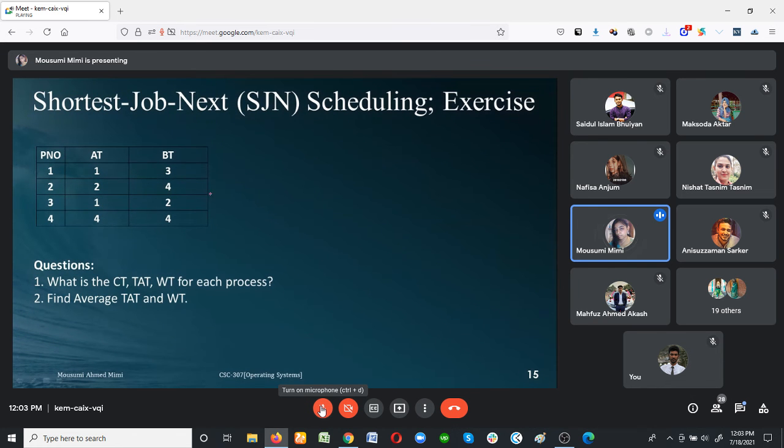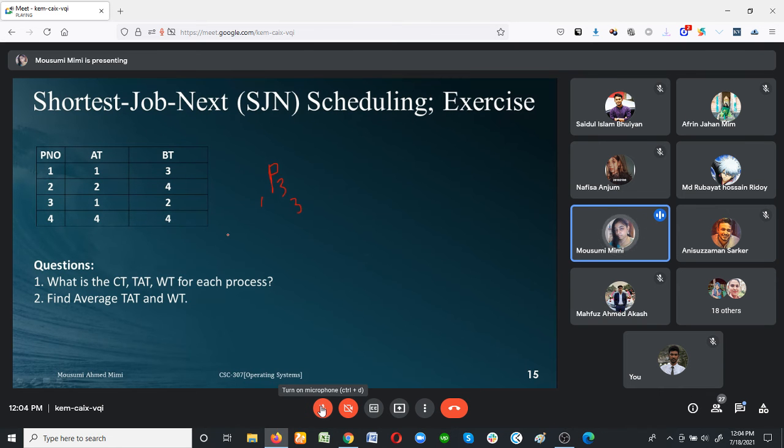So look at here according to this chart. Which process will I go for first still? Ma'am, number three. Yeah, so first we go for process 3. So arrival time 1, burst time 2. 2 plus 1 equal to 3.